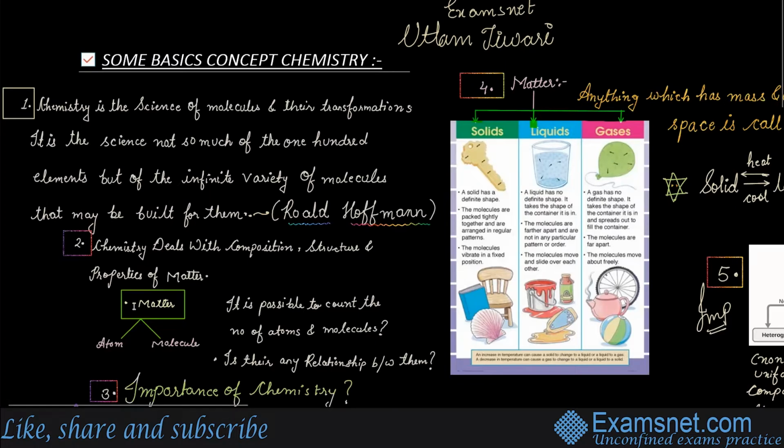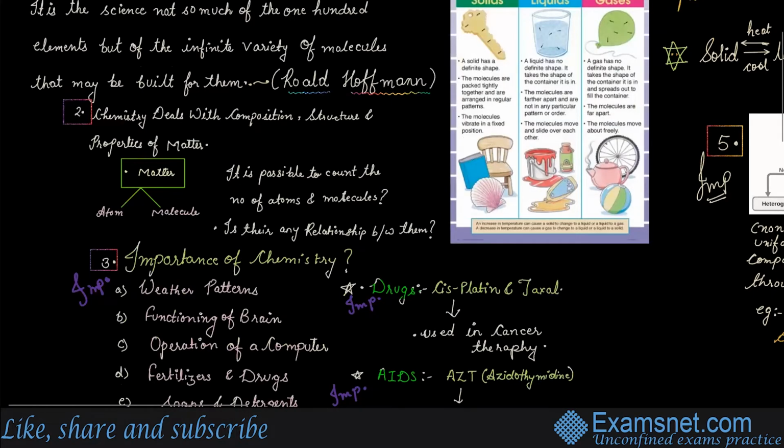So chemistry, let's read the second point: chemistry deals with the composition, structures, and properties of matter. I have already told you, right? So the basic constituents of matter are what? Atoms and molecules, right? There is an atom and there is a molecule. So chemistry deals with atoms and molecules. Matter is divided into two parts. So is it possible to count the number of atoms and molecules? Yes, it is possible. Is there any relationship between them? Yes, there is a relationship between them. This whole question will be answered in the lectures.